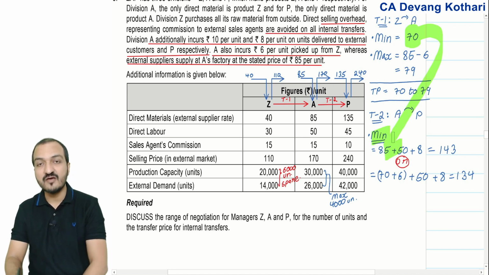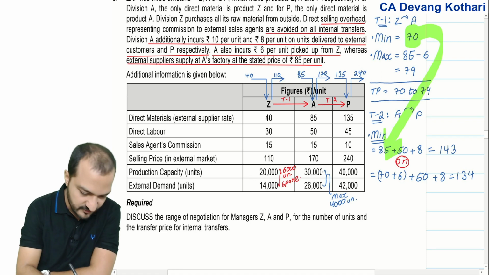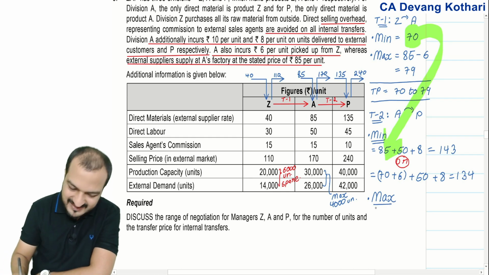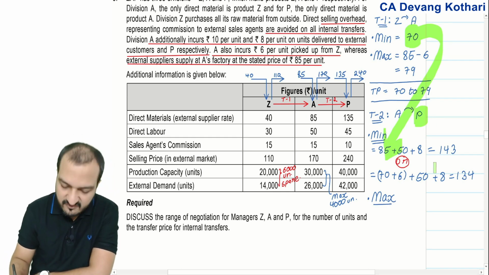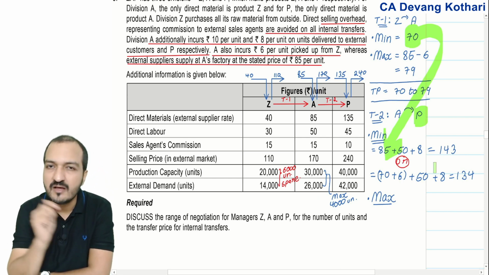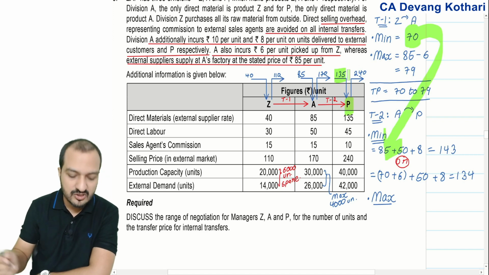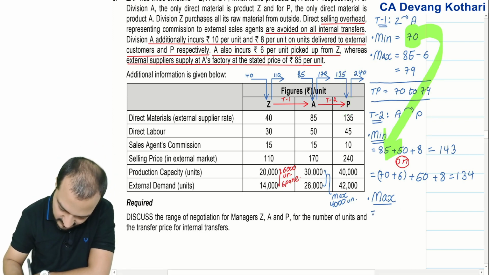Now you will be wondering what to do with two answers of minimum TP. Don't worry, we will resolve that eventually. But let us go further and decide the maximum TP that P will want. Well, P will want maximum TP based on external purchase cost. If P will purchase from outside, it costs him 135. So the maximum TP that P would be ready to pay is